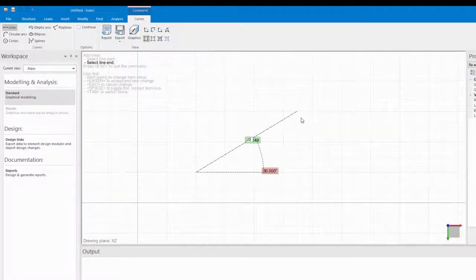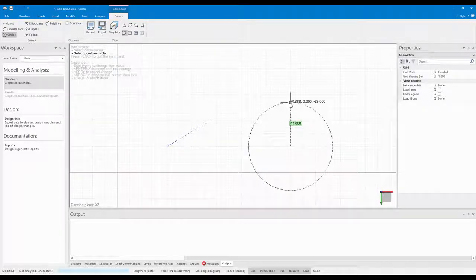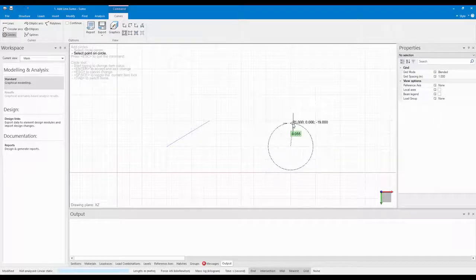Adding any other curve types works very similar. Let's look at adding a circle. I select the circle command. The first step is choosing the circle center. Either I can select a point on the circle with my mouse or I can enter its coordinates. Alternatively, I can use tab on my keyboard to toggle to the radius and enter it.